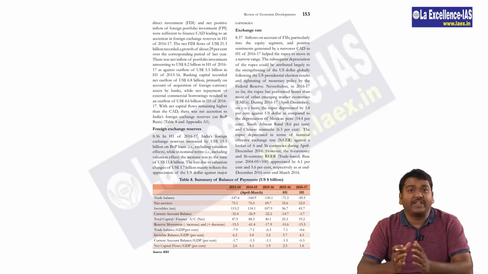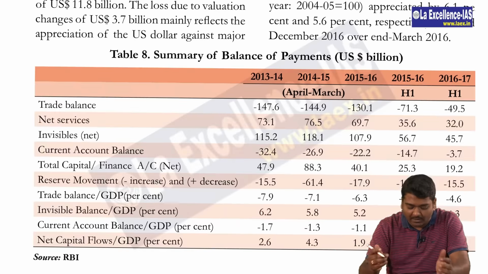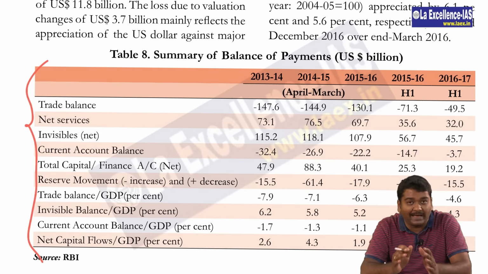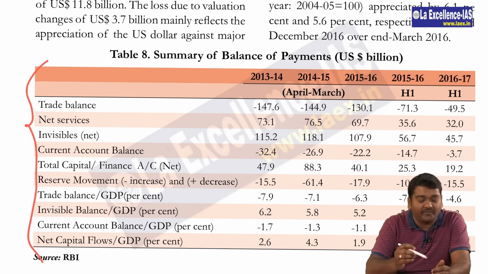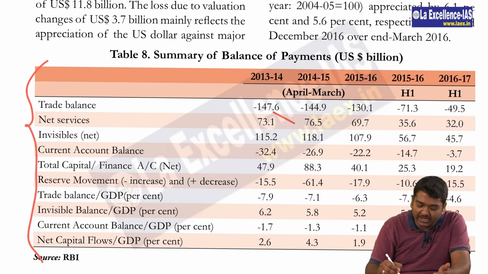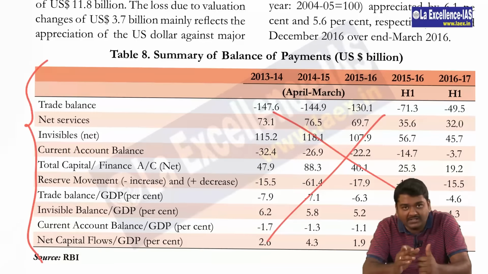Then on page 153, there is a table for you which actually talks about the summary of balance of payments. There are a lot of terms given here in your economy book. Please try to go through these definitions and try to remember them, no need for any numbers, right?